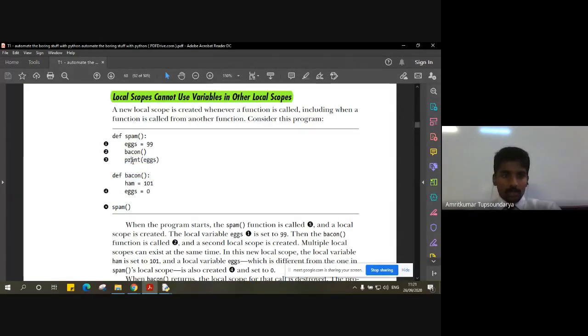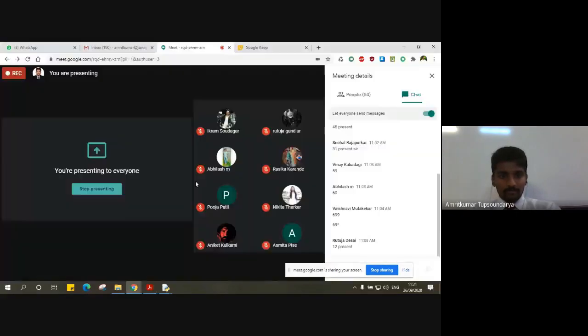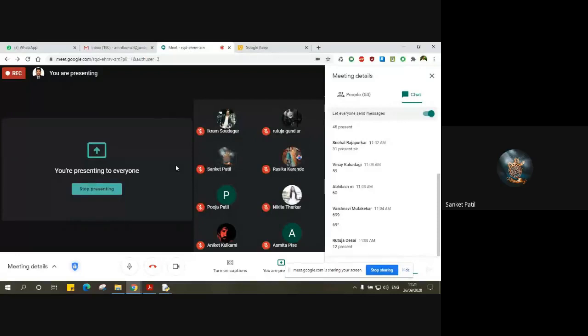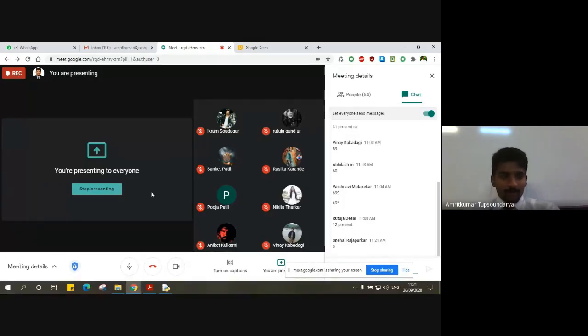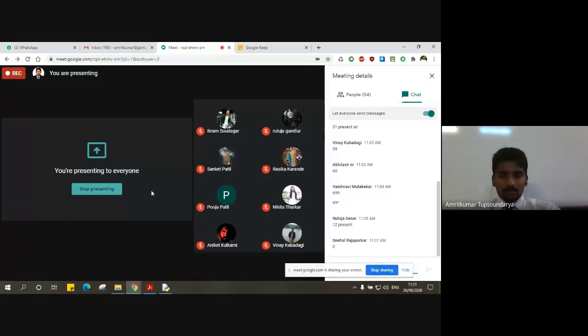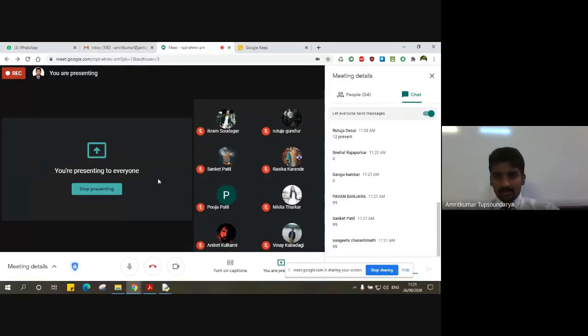Now, any guesses what value eggs will print? What will be the value of eggs that will be printed at the terminal? 99. Okay. Anybody else? Please answer, it is a simple program. Snehal says 0, Gangu says 0, Pawan says 99, Sanket 99, Sangeeta 99. Okay, anybody else having a different opinion?